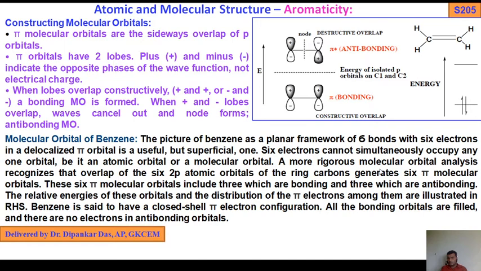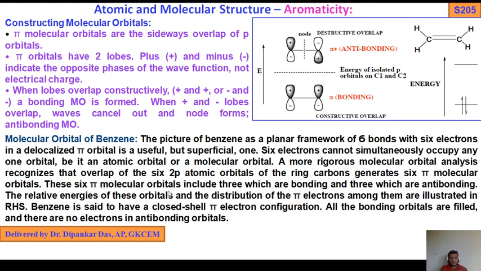A more rigorous molecular orbital analysis recognizes that overlap of the 6 2p atomic orbitals of the ring carbons generates 6 pi molecular orbitals.